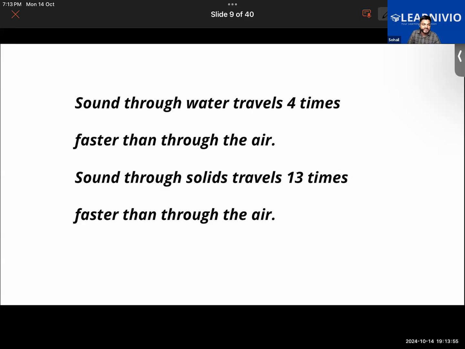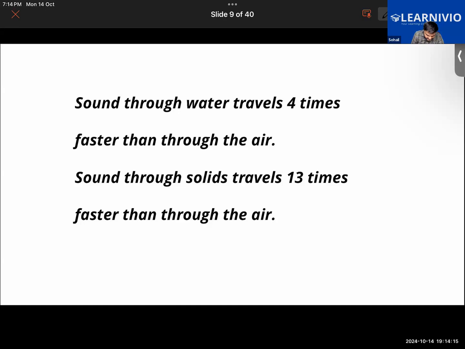Exactly. The reason is that the particles are tightly packed, they're compactly packed, because of which the sound will be easily transferred. It will be easily transferring through it. Okay? So the speed of the sound will be maximum in solid, it will be less in liquid, and will be the least in gases.